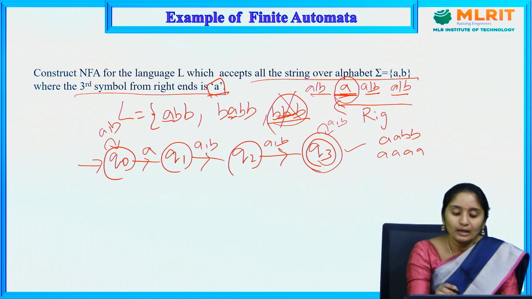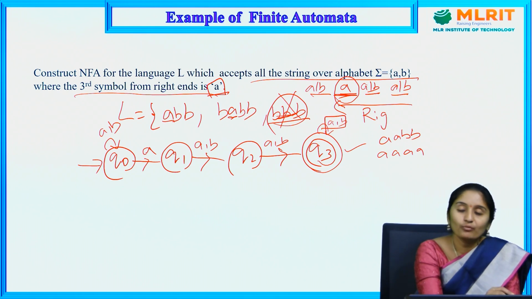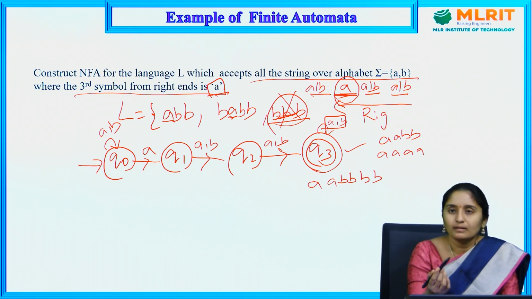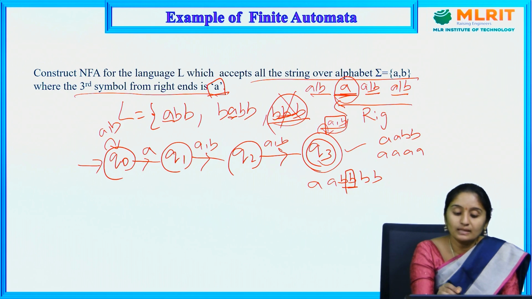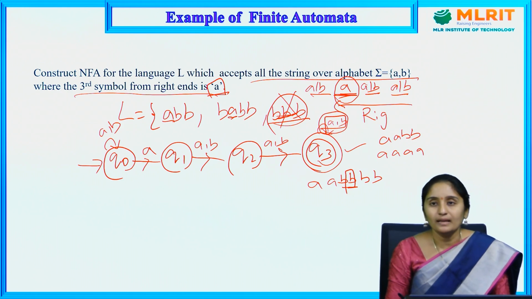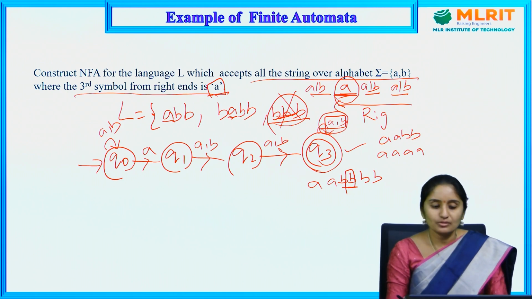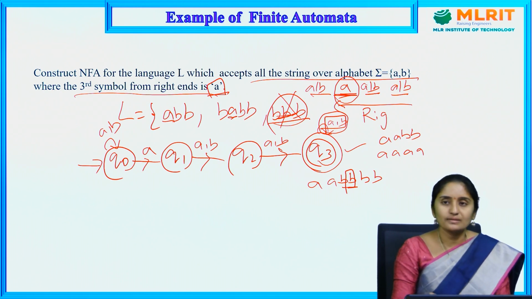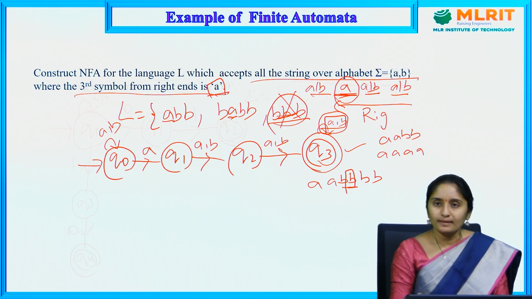Why? Because if I keep it here, the third symbol won't be this one. See here, how can I read A, B? I can read B, B, B, and I am getting the third symbol as B. Here a self loop can read any number of A's or B's, so that is the reason I am not using A comma B here. So this is the NFA for strings where the third symbol from the right end is A.